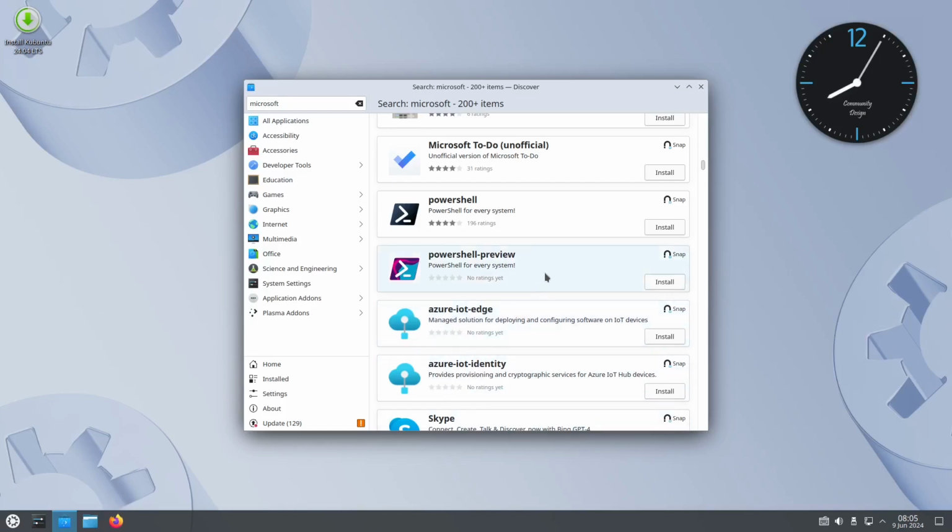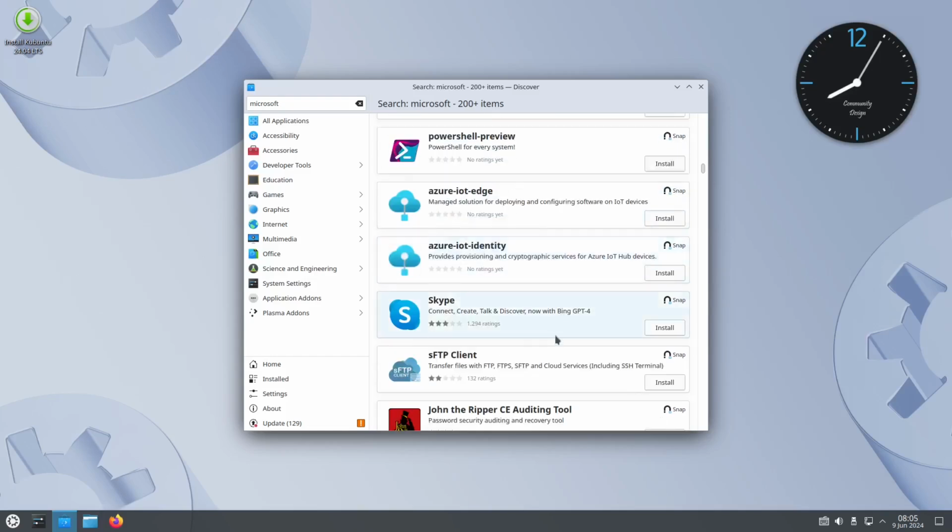Even PowerShell, they are using the terminal PowerShell to connect with Linux, and of course Microsoft To Do right here. Microsoft Chat, which is with ChatGPT and Bing GPT, is also here in Linux.